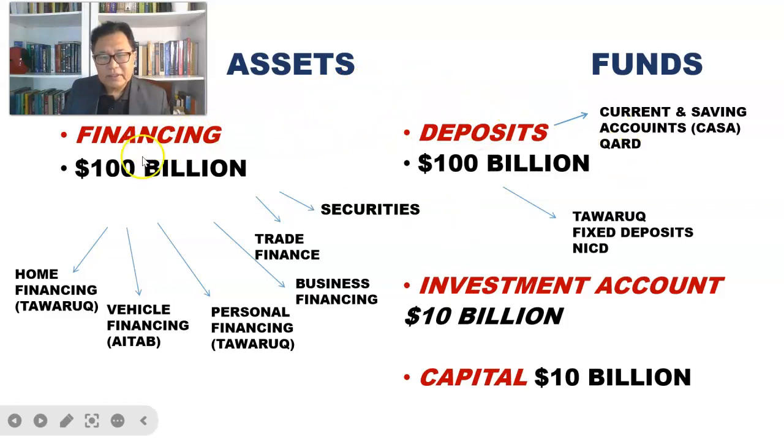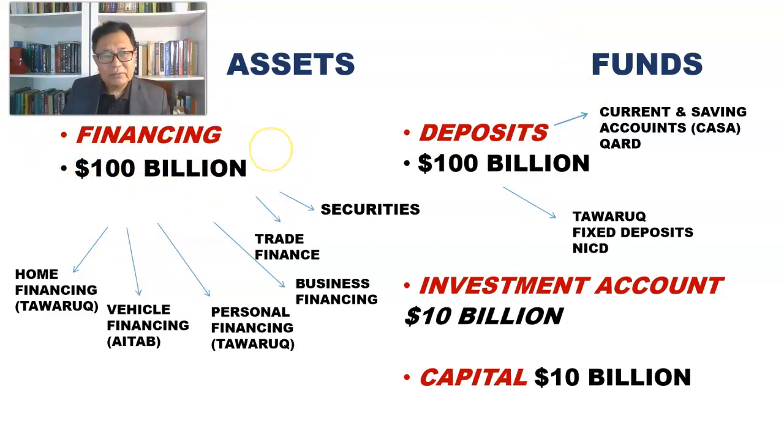So we can see the framework here, that the deposit fund, let's say 100 billion, will be mobilized from the issuances of the Casa deposit, the current account and saving account deposit. And also the bank will issue tawarruk FD deposit, or maybe to some extent NICD. And this deposit fund will be used to extend financing or to make loans in conventional banking.